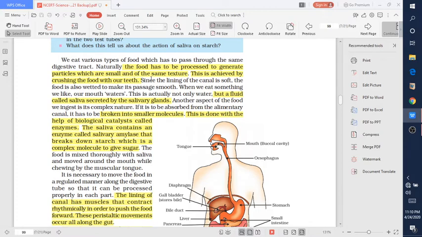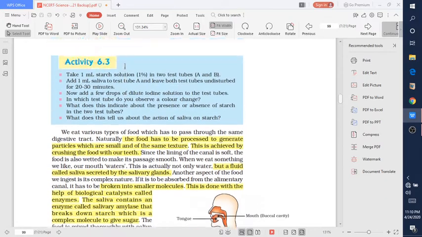So we eat, and there is one activity, 6.3. I think we should discuss it also. Take 1 ml of 1% starch solution in test tubes A and B. Add 1 ml of saliva. This saliva has a function, I hope you know, but if you don't know then please listen carefully.